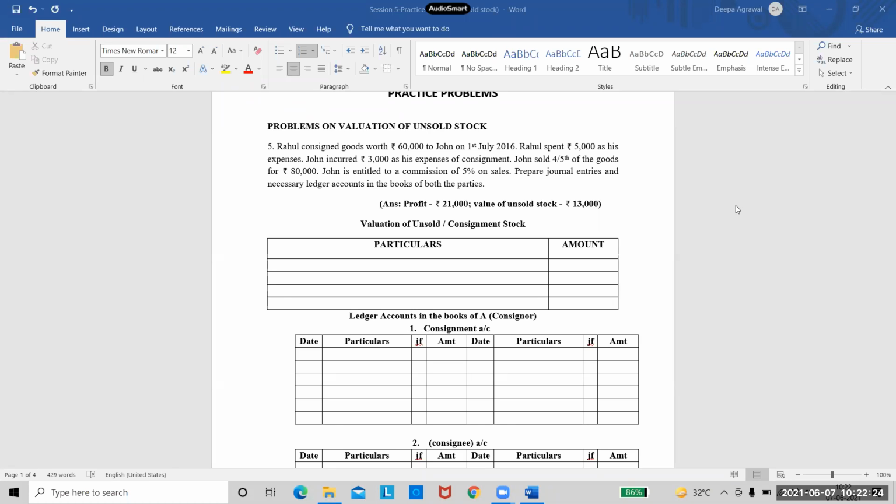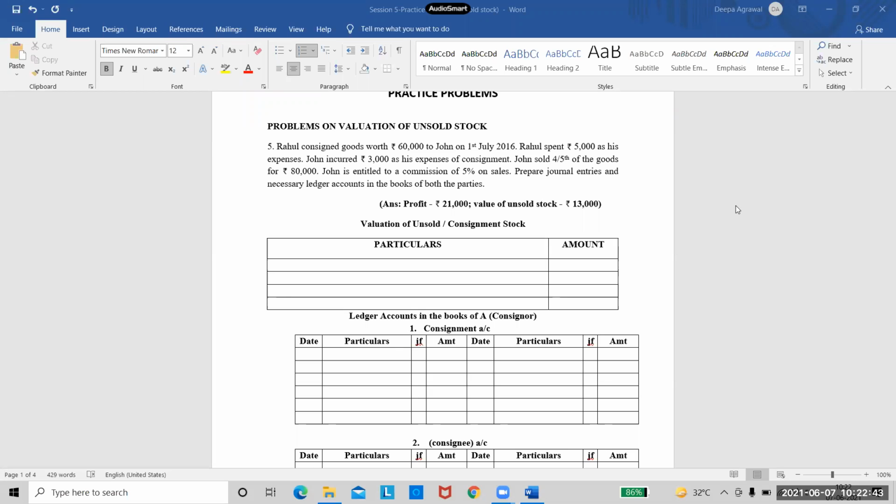Consignor is Rahul. Consignee is John. Goods sent on consignment are 60,000. Consignor's expenses are 5,000. Consignee's expenses are 3,000. Sale is 80,000. Commission is 80,000 into 5%. Right? Till here it is clear.